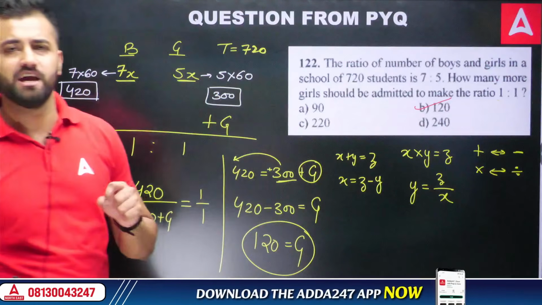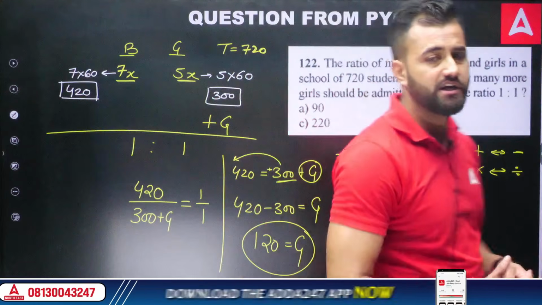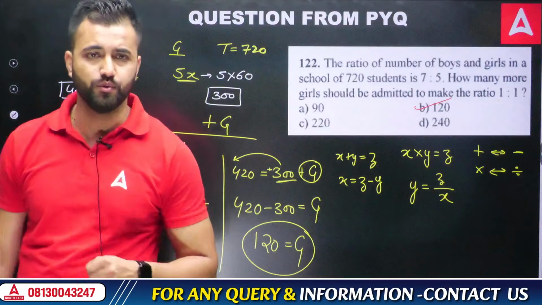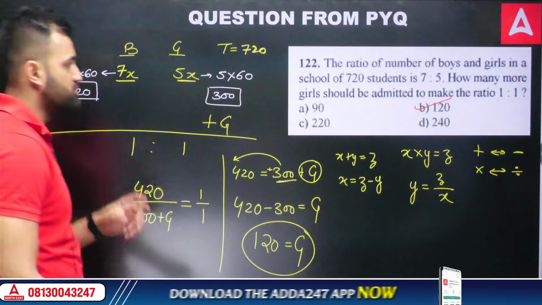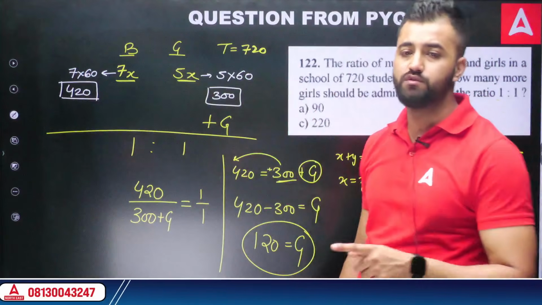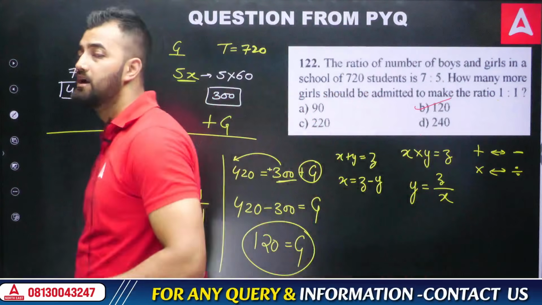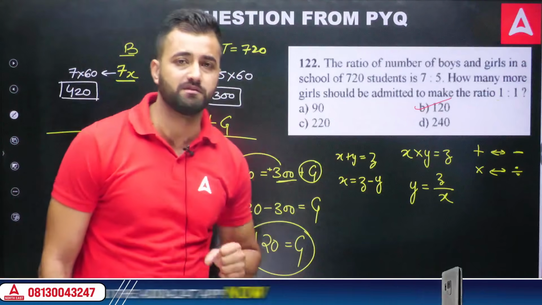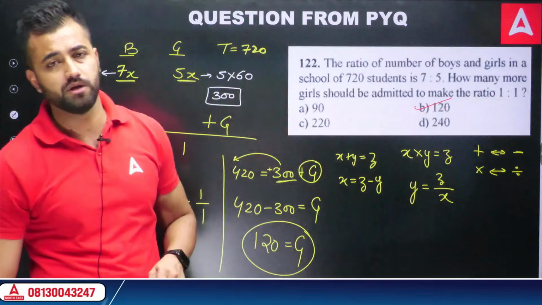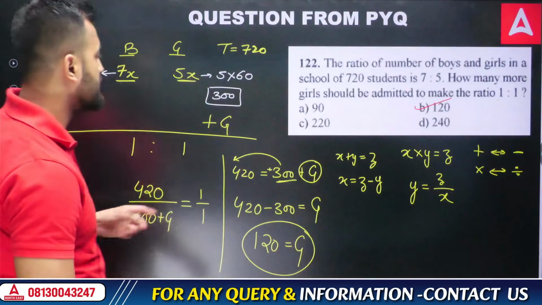So sir, is there any other alternative to solve this question quickly? So my friend, there is an alternative. Let me show you how to solve such questions. I can assure you that this particular trick you can use in as many questions as possible whenever you see ratio comparison, like the first ratio is given and then the second ratio is given. In that way, you can solve this question using this trick.